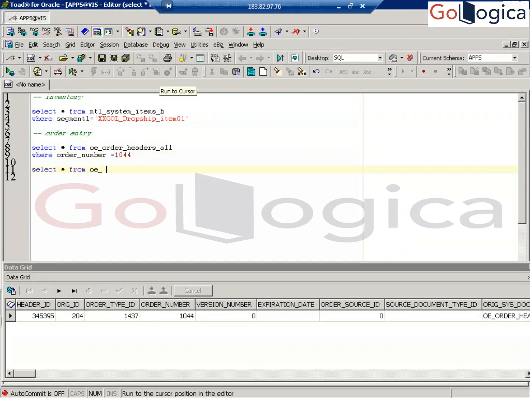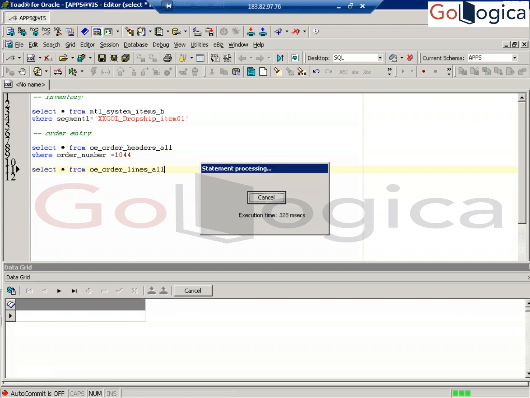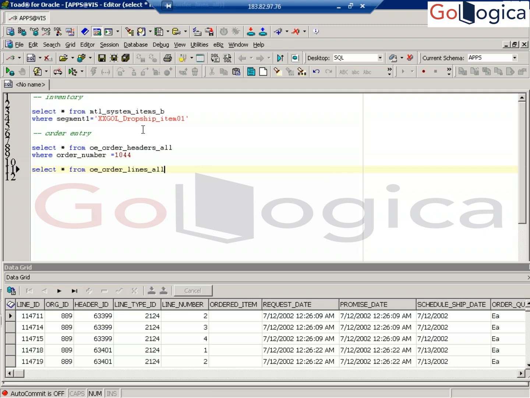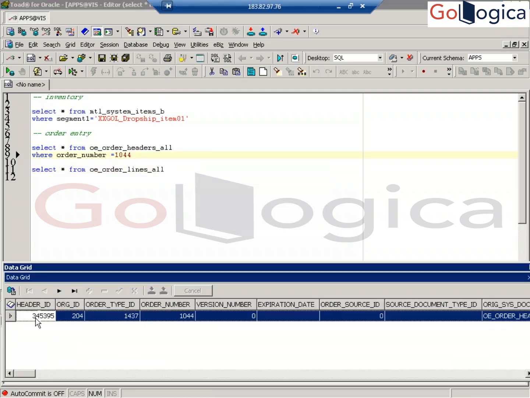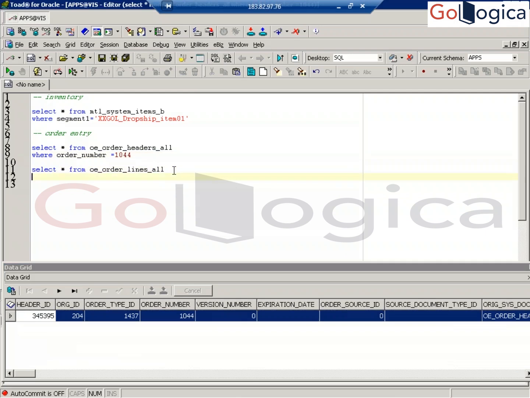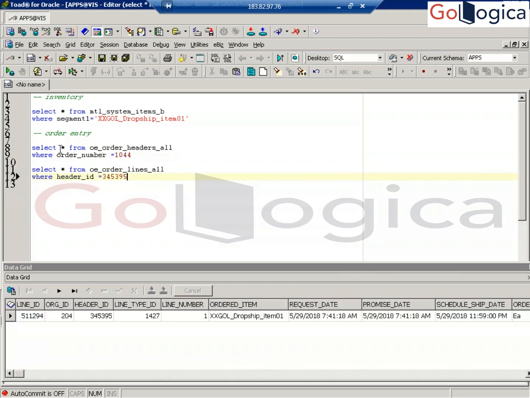OE order lines all. Sorry, you can copy the header ID there. Where header ID equals that, what are the statuses? Both statuses are entered. What is the flow status code here? Entered.